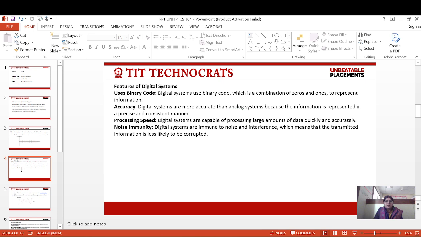Processing speed. Digital systems are capable of processing large amounts of data quickly and accurately. Noise immunity. Digital systems are immune to noise and interference, which means that the transmitted information is less likely to be corrupted.